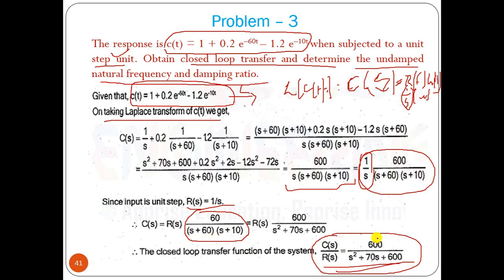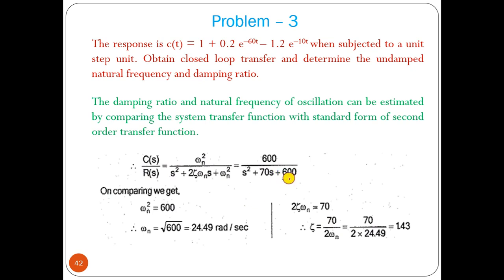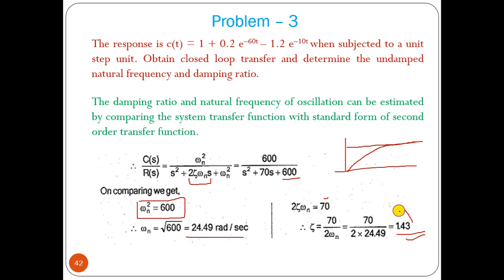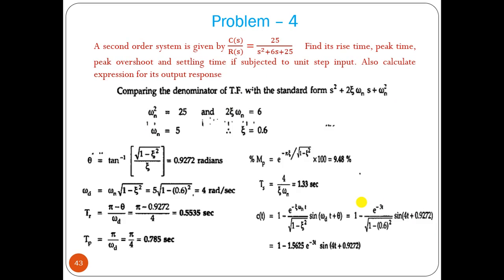From this transfer function we have to find the damping ratio zeta and omega n. Omega n square equals 600, so we can find omega n. 2 zeta omega n equals 70. We already know the value of omega n, and 2 is known, so we can find zeta. Now from that we can say what the response is. Zeta is greater than 1, so the response is overdamped. That we can find from zeta. This is another type of problem.